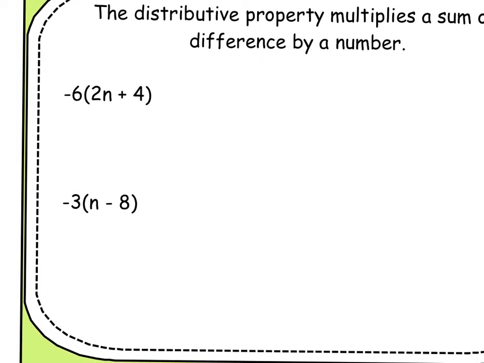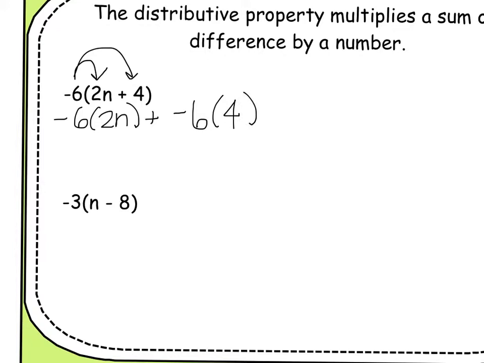Okay, now we've got a negative number on the outside. So we have negative 6 times 2n and negative 6 times 4. And it's a plus sign in between. Negative 6 times 2n is going to give us negative 12n. Remember, it's just like 6 times 2, which is 12, and we still have a negative sign. Plus negative 6 times 4 would be negative 24.